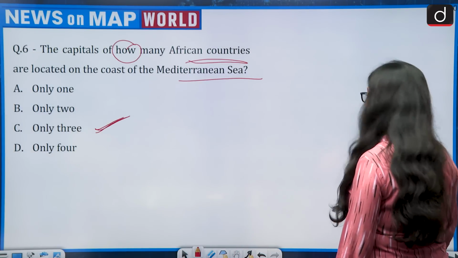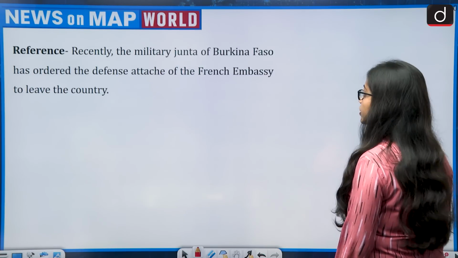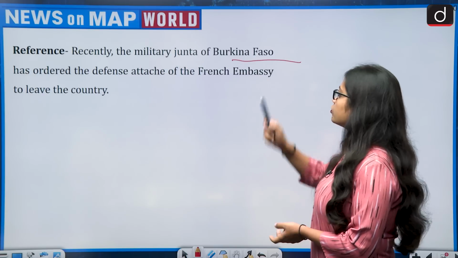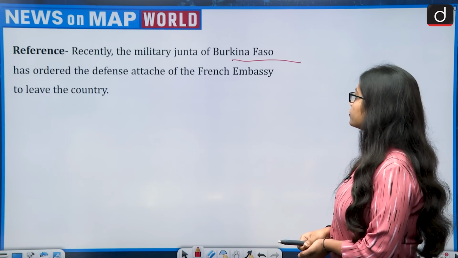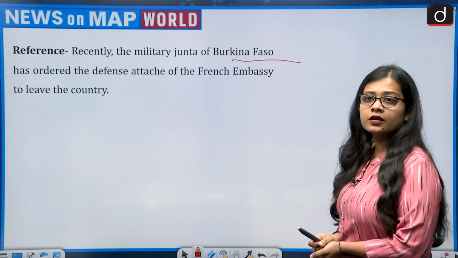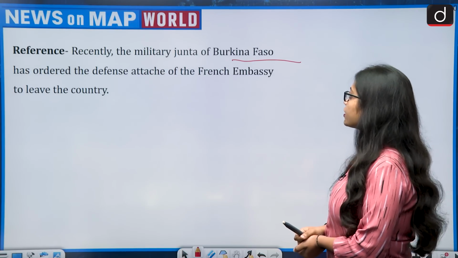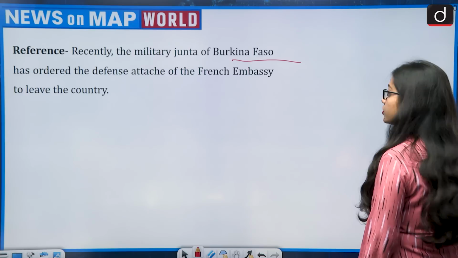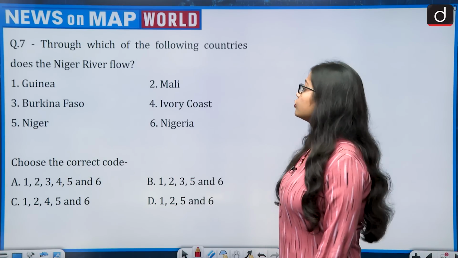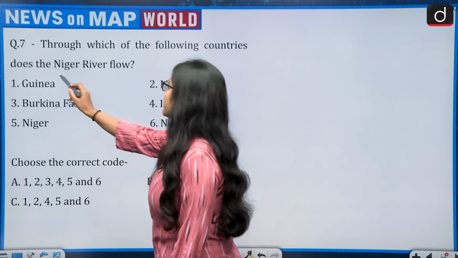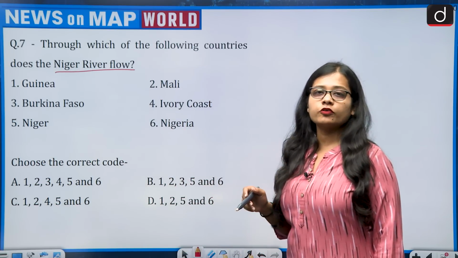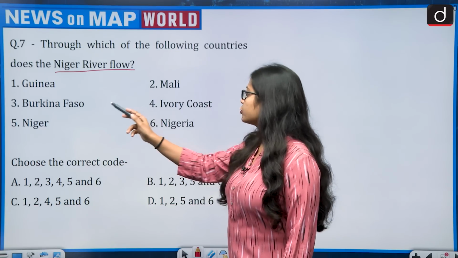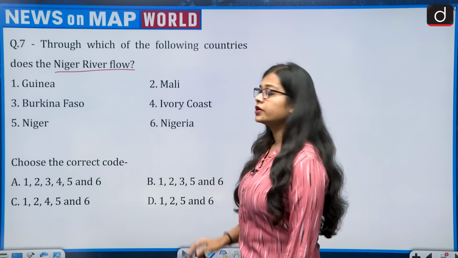Now moving on to the next question, and the reference for the next question says that recently the military junta of Burkina Faso has ordered the defense attaché of the French embassy to leave the country. Now this brings Burkina Faso or this area of the African continent in the news. So the question says, through which of the following countries does the Niger River flow? And the given countries are Guinea, Mali, Burkina Faso, Ivory Coast, Niger or Nigeria.